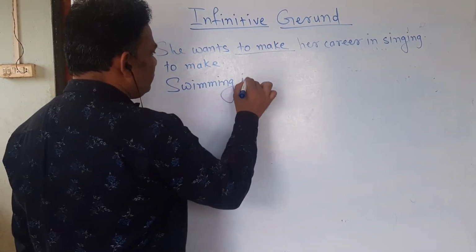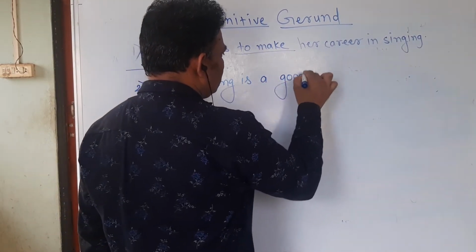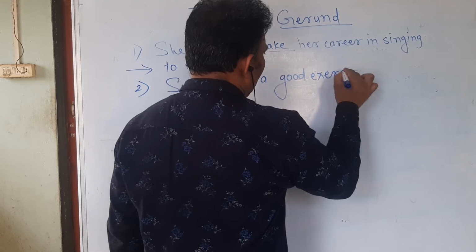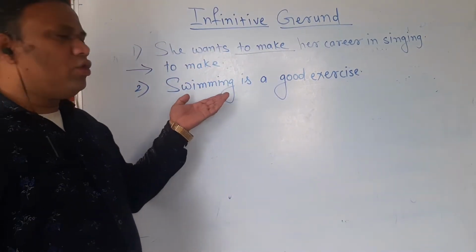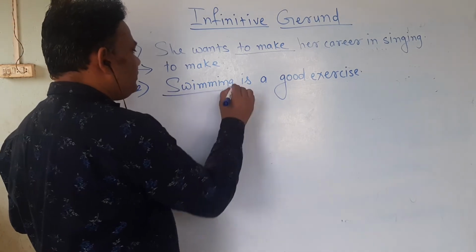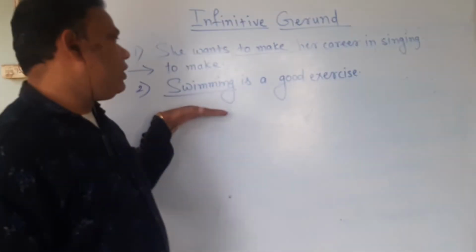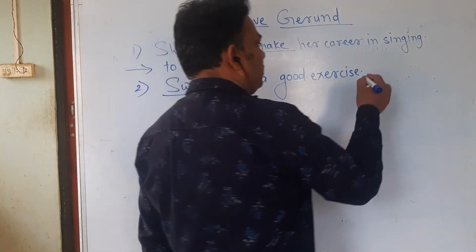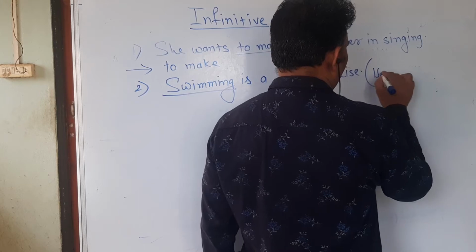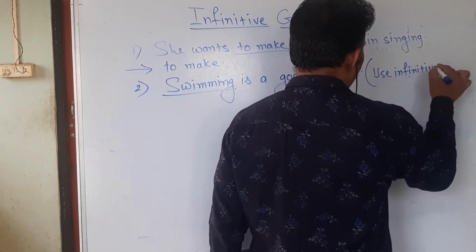Swimming is a good exercise. So here swimming is the gerund. Mostly they tell us to convert the gerund form into an infinitive. Use infinitive.